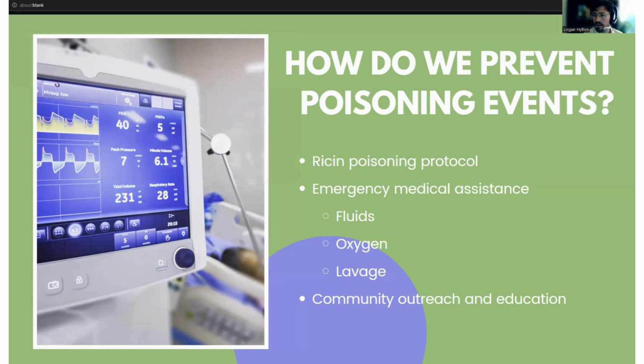As there is no antidote to the ricin toxin, medical providers can only treat the symptoms that arise by supplying oxygen, fluids, and performing stomach lavage in the case of an ingestion event. Lastly, as ricin is incredibly easy to acquire and isolate through the purchase of castor beans and online instruction guides, community outreach via the Alaska Public Health Department should work to warn parents and guardians of ricin poisoning signs and symptoms that present in their children.